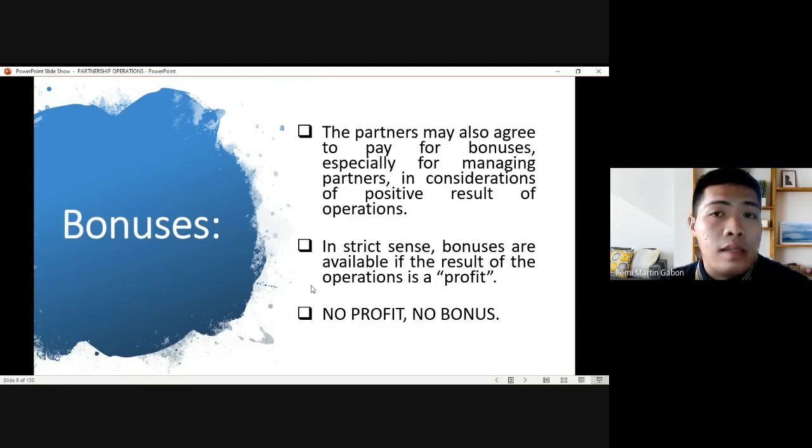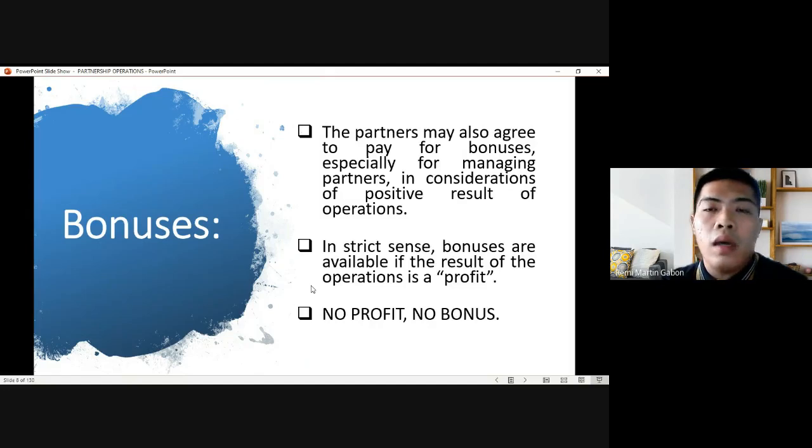Last is bonuses. Okay, partners may also agree to pay for bonuses, especially for managing partners. So of all the partners, hindi naman pwede na all the partners will manage the business. Okay? Commonly, there are those partners that are assigned to manage the business. So they are called managing partners. Practically, those managing partners are yung mga industrial partners who use their expertise